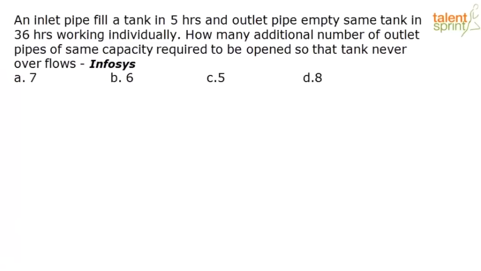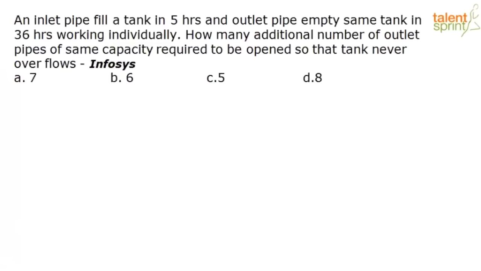So how do we solve this question? I want you guys to try it and give me an answer. What concept will you use? Basically there is one inlet pipe and one outlet pipe. Now the tank should not overflow, so for that you are adding a few more outlet pipes so that the tank doesn't overflow, and we have to find out how many outlet pipes we should add for this. I'll give you guys a few minutes, try and give me the answer.